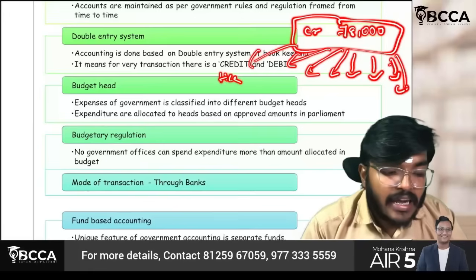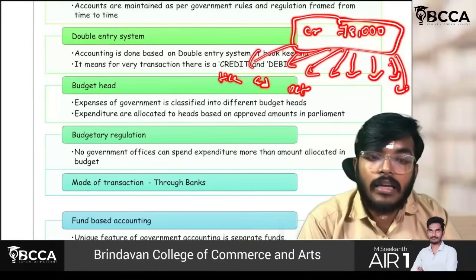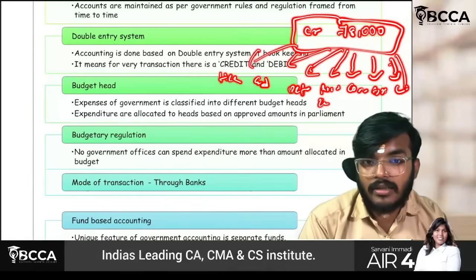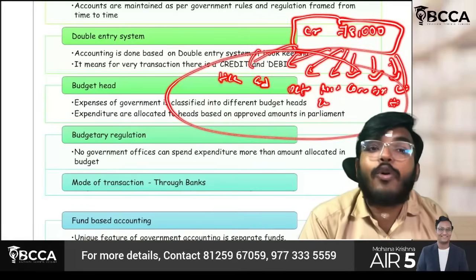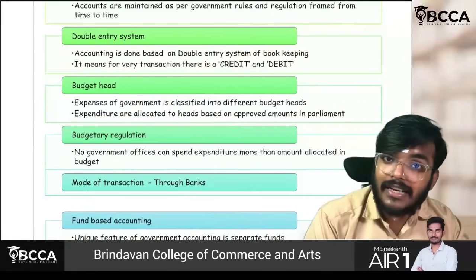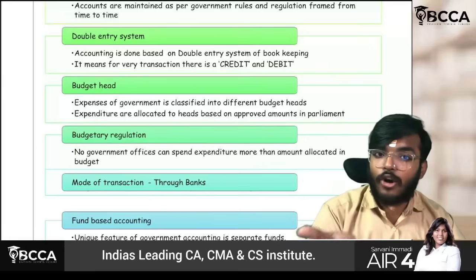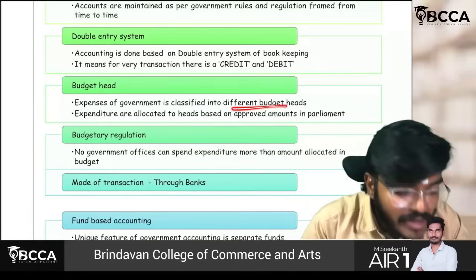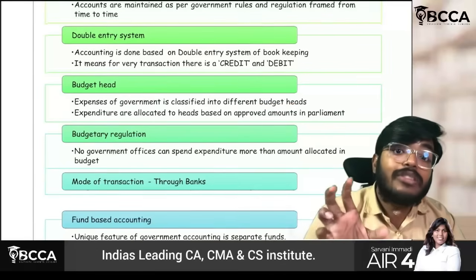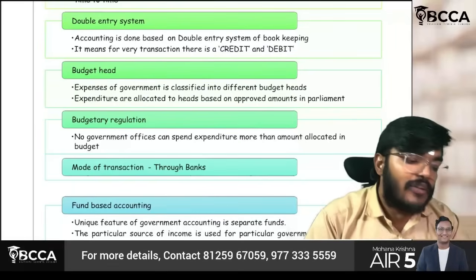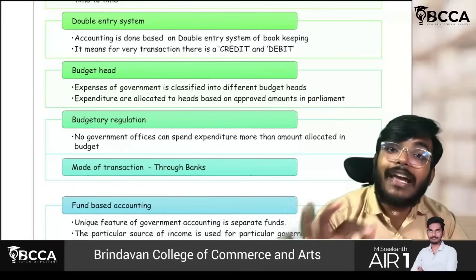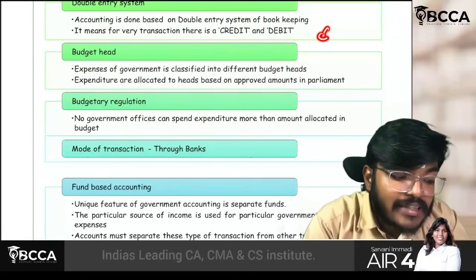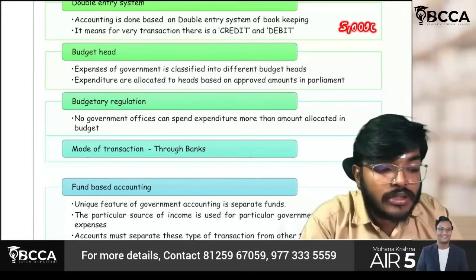For example, healthcare is there, education is there, defense, roads, infrastructure, communication, agriculture, all these things. The ministry of home affairs is there. For all these heads, how much allocation of funds is necessary will be determined in parliament. So all those expenditures will be classified into different budget heads, and allocated to these heads based on approved amounts. Whatever amount is approved in parliament, based on that only allocation will be done. Budgetary regulation is nothing but, for example, if they want to allocate 5,000 crores to healthcare, it is very small.